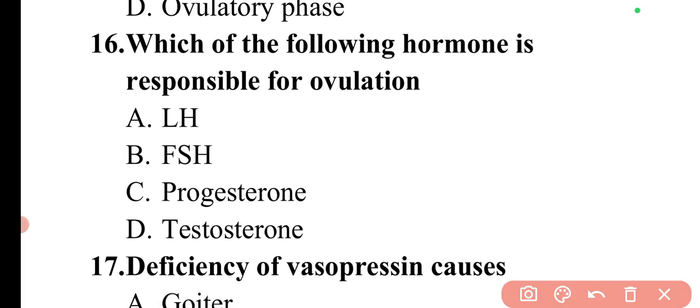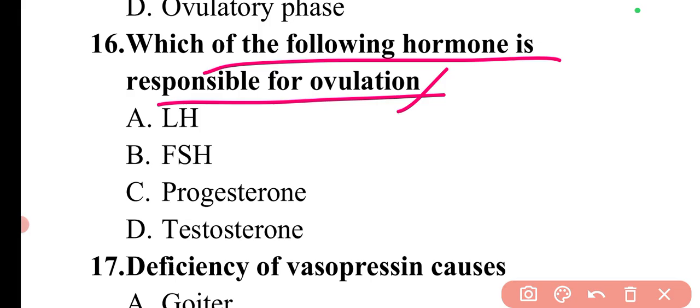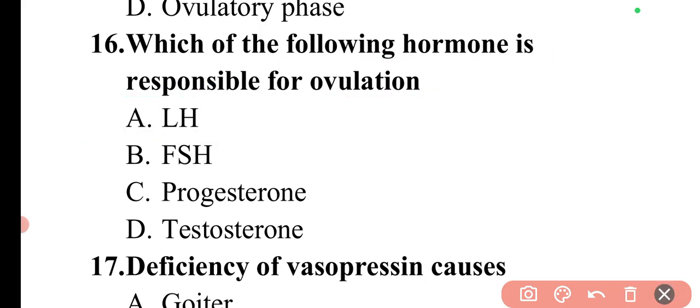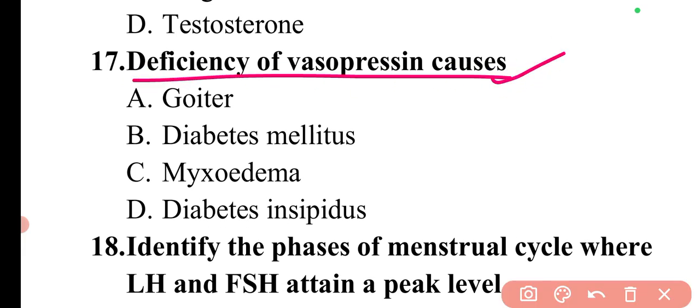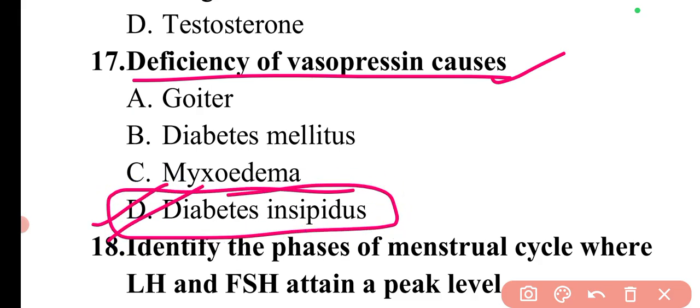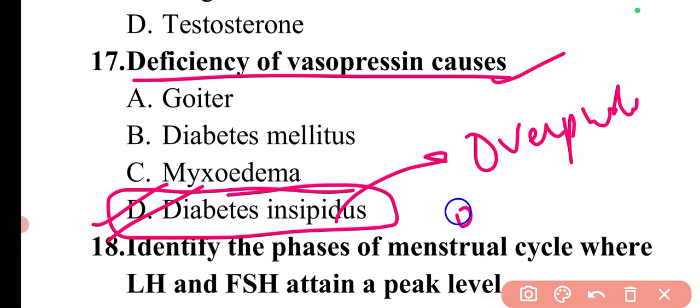Then the next question is, which of the following hormones is responsible for ovulation? The hormone which is responsible for ovulation is luteinizing hormone. So here option A is the correct answer. Next question is deficiency of vasopressin causes. The deficiency of vasopressin will cause diabetes insipidus. So here option D is the correct answer. In diabetes insipidus there is a deficiency of the antidiuretic hormone. It will cause the overproduction of urine, which leads to diabetes insipidus.